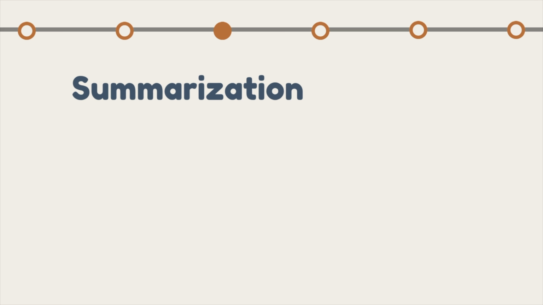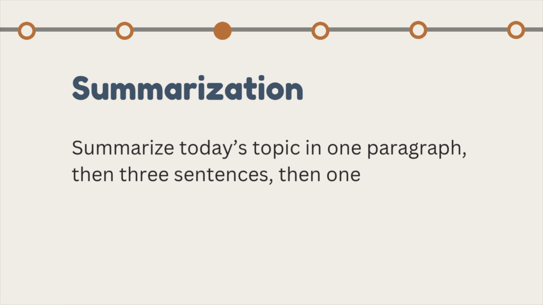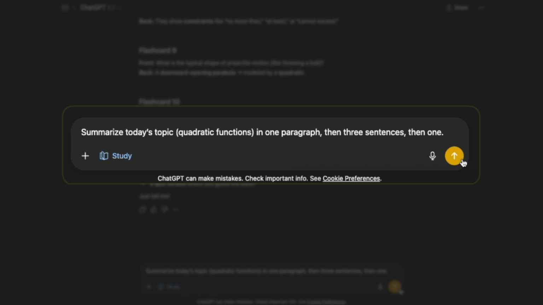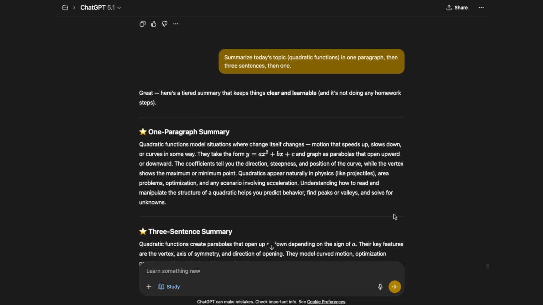The next one here is summarization, where ideally after you summarize the lesson yourself in your own words, you ask ChatGPT to summarize it as well, and then compare and contrast.